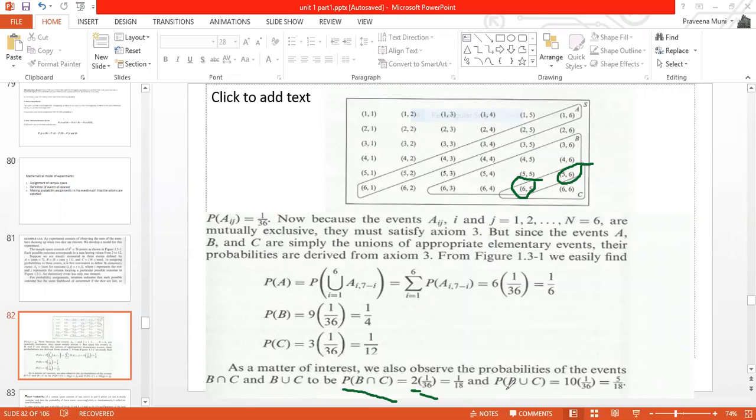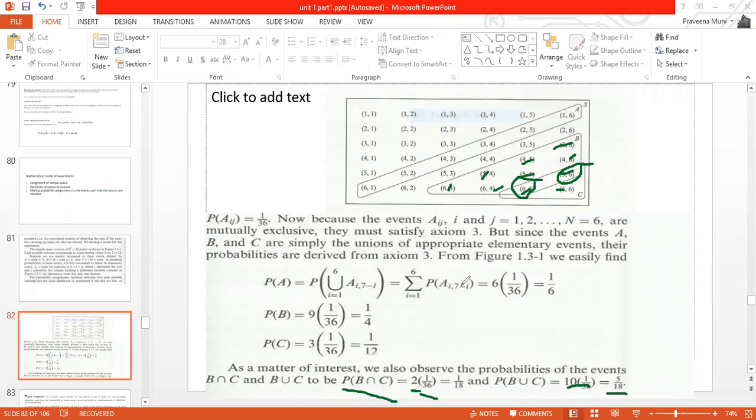Now we are finding the probability of B union C. Whenever you are finding a union, you should not write repeated elements. We have to write the elements only once. Now check how many elements you have: 1, 2, 3, 4, 5, 6, 7, 8, 9, 10 elements. So 10 times 1 by 36 is 5 by 18.